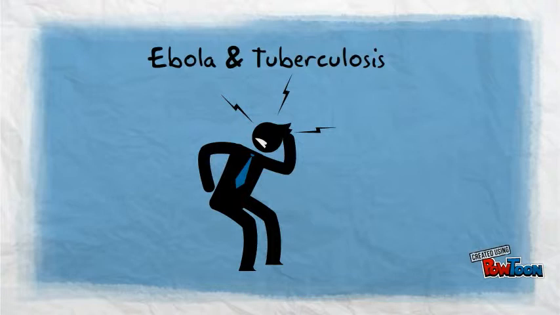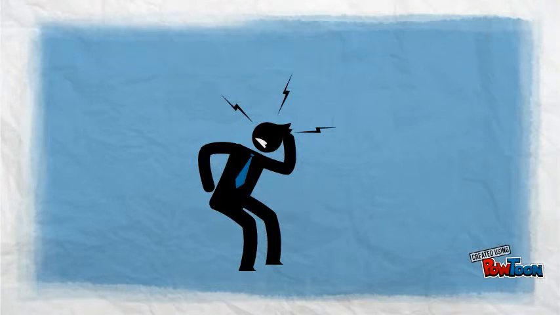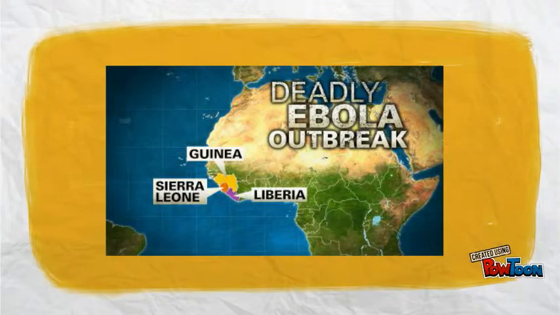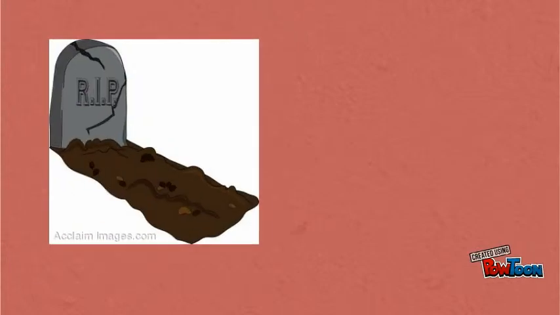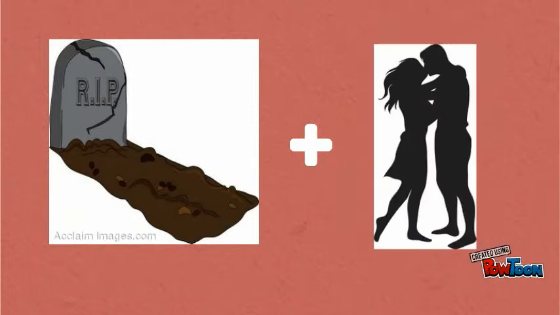More than 10,000 people have died from Ebola since 2014. Ebola is mainly found in West Africa. The 3 countries in Africa that are most affected by this disease are Liberia, Guinea, and Sierra Leone. Ebola can infect individuals through unsafe burial practices and through unprotected sex.